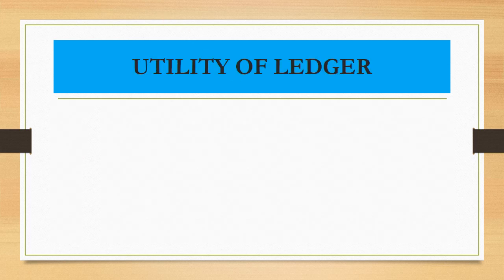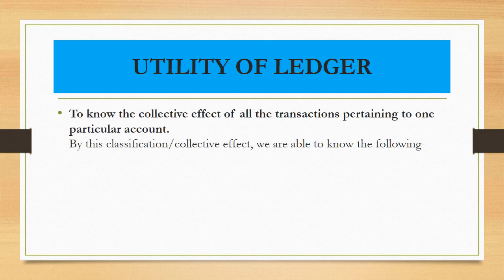Now the question arises, why we need ledger? What is the requirement of ledger? We need ledger to know the collective effect of all the transactions pertaining to one particular account during a specific period. It helps us judge what the net effect was of the transactions during the year related to a special head. This can also be classified as collective effect. We are able to know the following things.